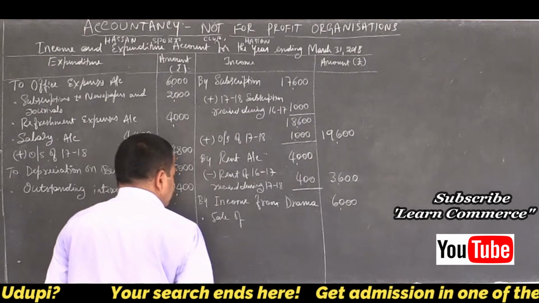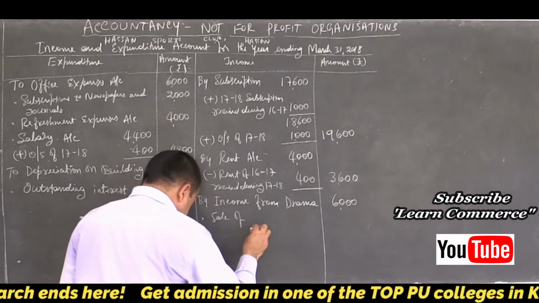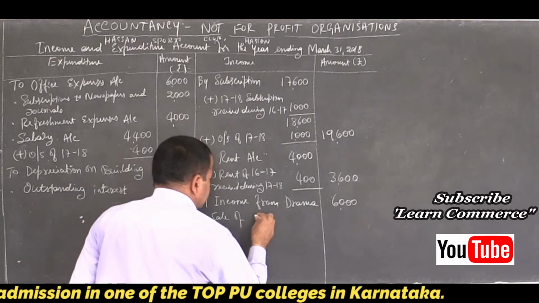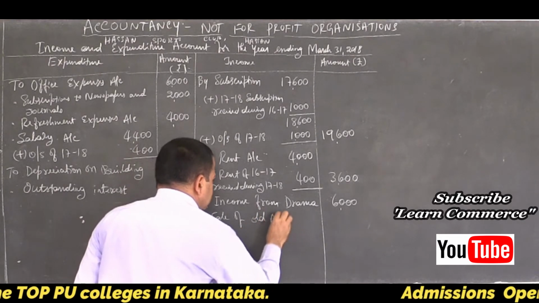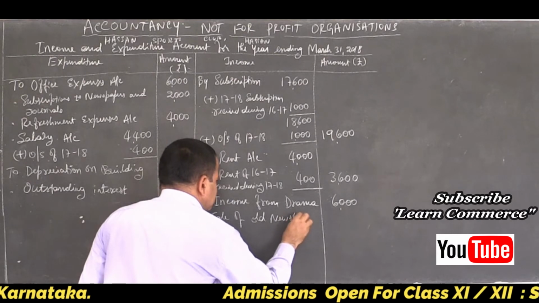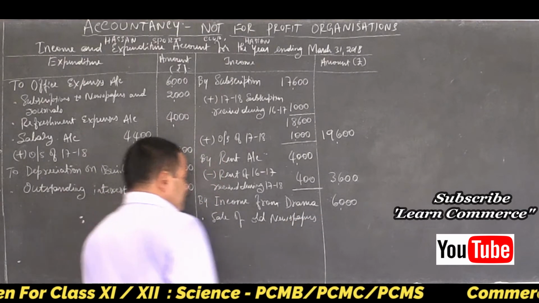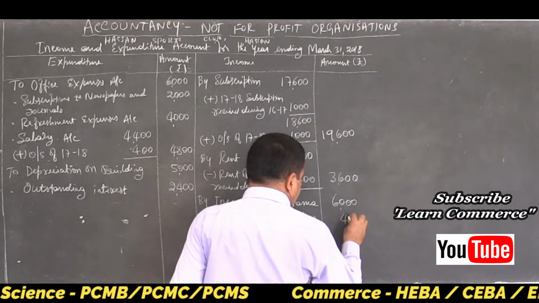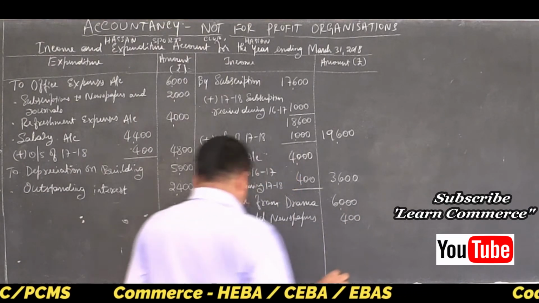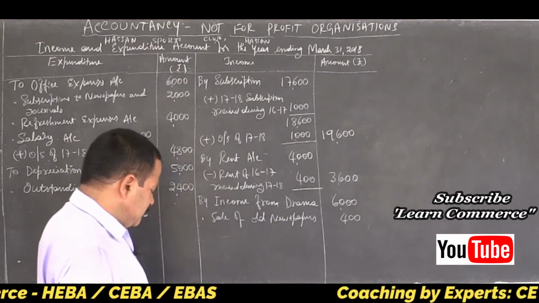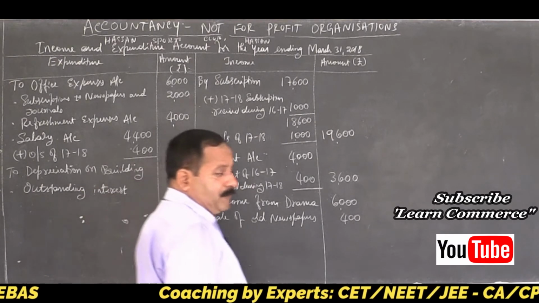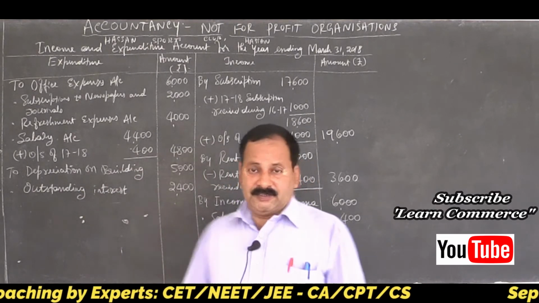That is, sale of old newspapers, right? How much? 400 rupees we got. We sold it as scrap. We are not doing the trading here, isn't it? Because it is a not for profit organization or non-trading concern.